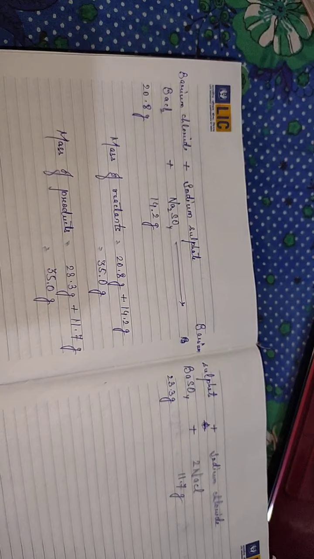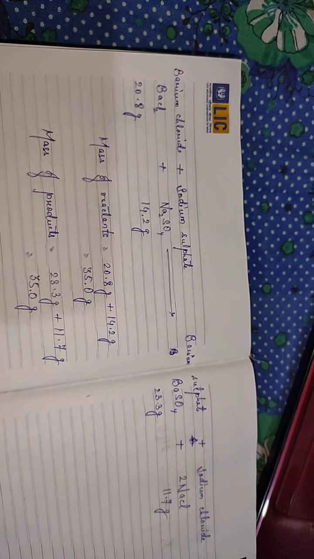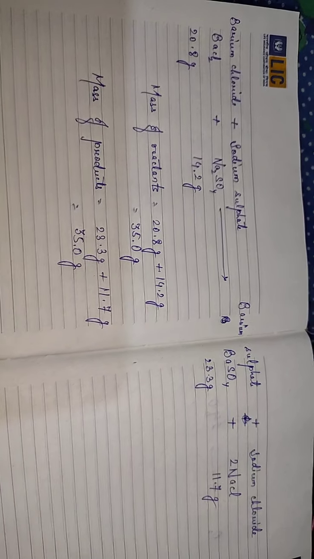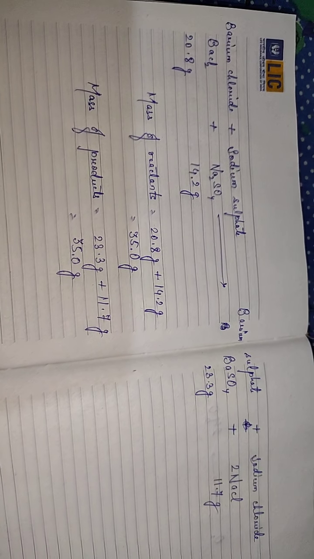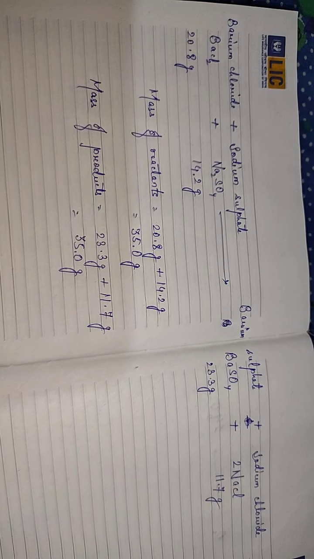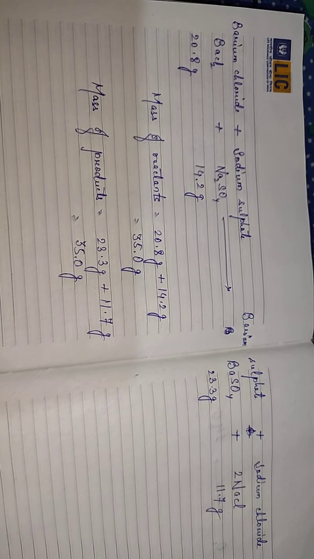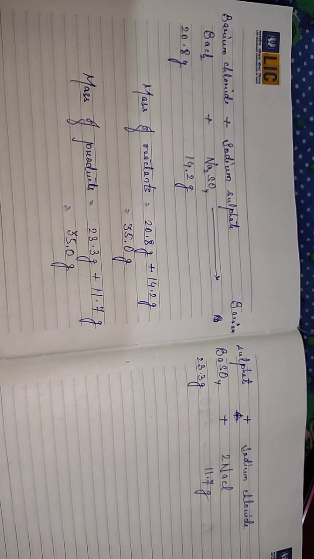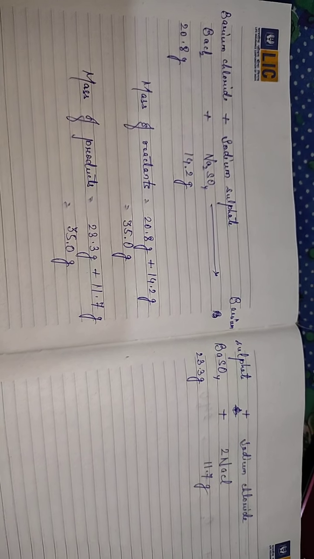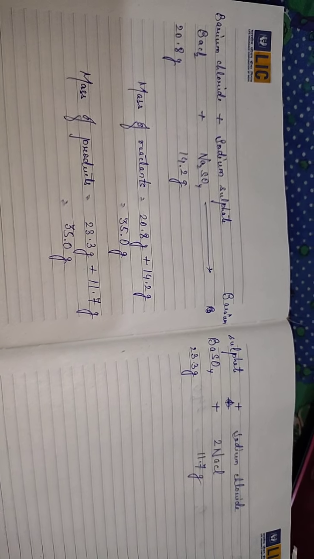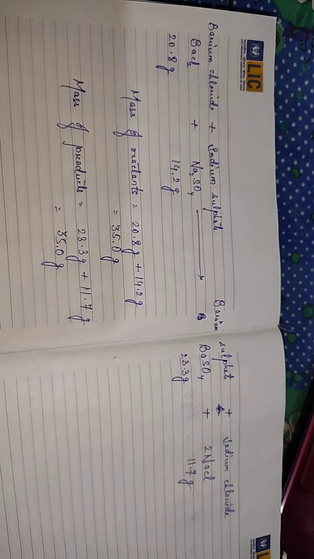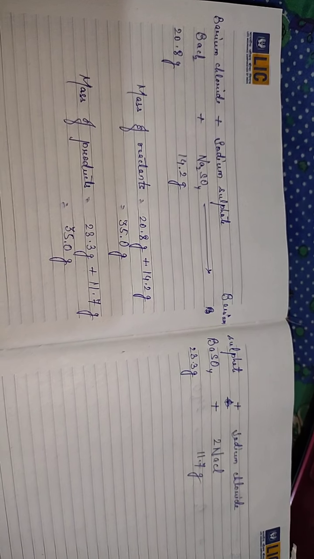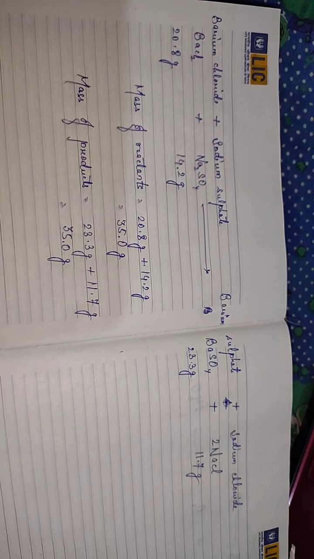Now as you can see, in one experiment, if I take 20.8 gram of barium chloride and 14.2 gram of sodium sulfate, it will react to form 23.3 gram of barium sulfate and 11.7 gram of sodium chloride. It has been found experimentally that this is what is formed.